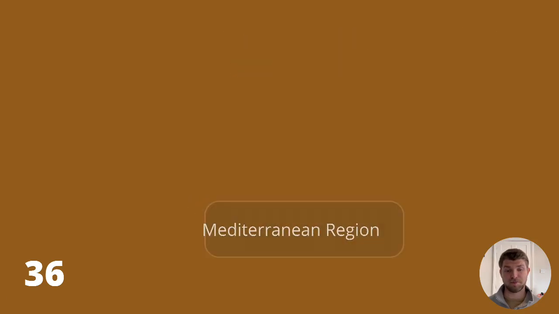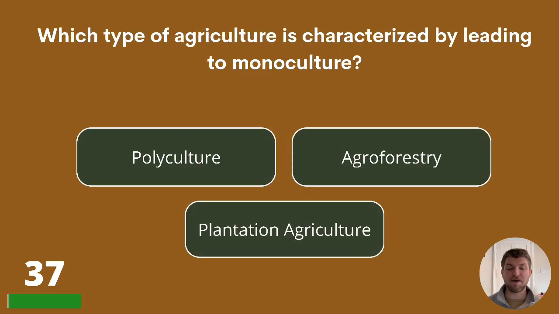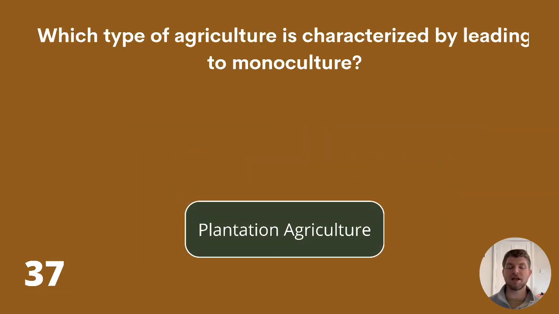Question 37. Which type of agriculture is characterized by leading to monoculture? Polyculture, agroforestry, or plantation agriculture? The answer is plantation agriculture.